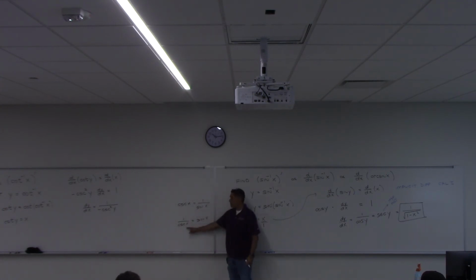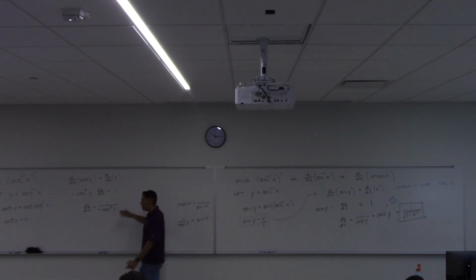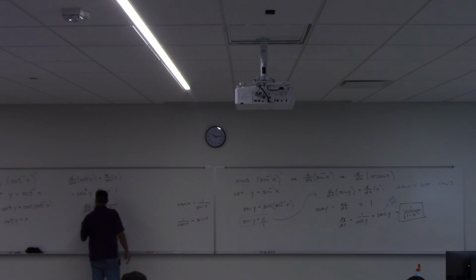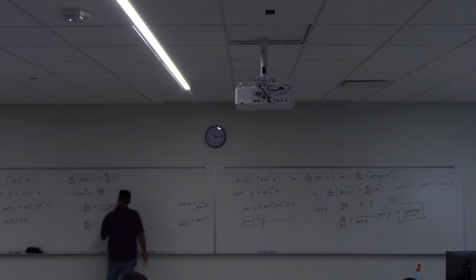The reciprocal of cosecant is sine, right? Because cosecant is the reciprocal of this, so it works the other way around. Flip this over, flips that over, right? What I'm getting at is how could I rewrite that? Negative sine squared y, right? This expression right here is equivalent to saying dy dx equals negative sine squared y.